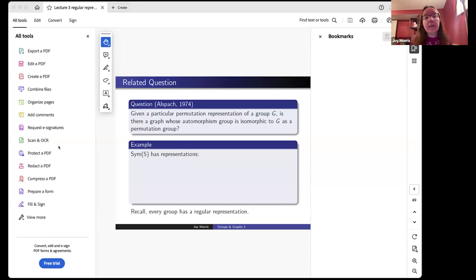He claimed in the same paper that his construction worked for rank 5. Various people noticed that that was a mistake and fixed it, came up with a different one that works for rank 5. So there are GRRs for elementary abelian groups of rank at least 5. And the idea that I'm about to show here works as long as the rank is at least 6. It needs to be tweaked a little bit for rank 5 exactly. But there are not GRRs for the elementary abelian 2-groups of ranks 2, 3, or 4.